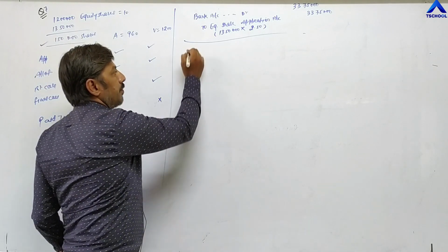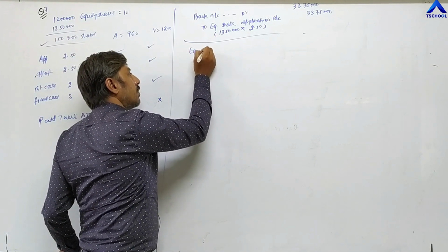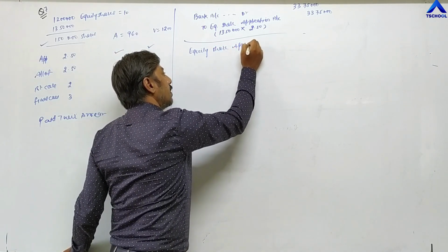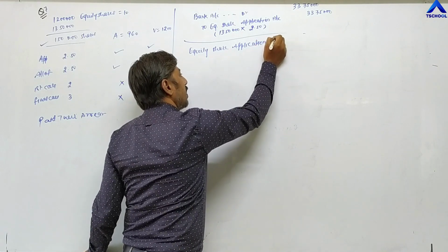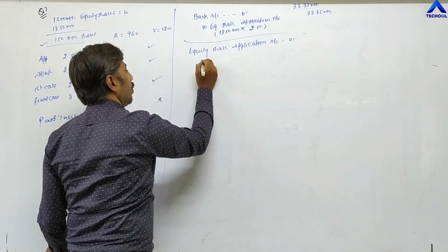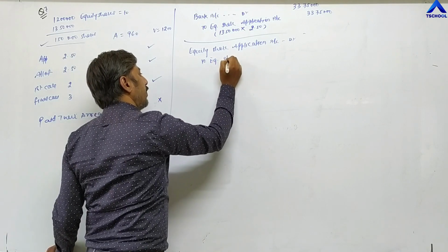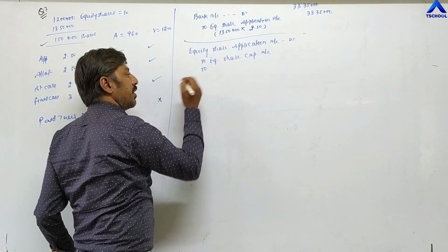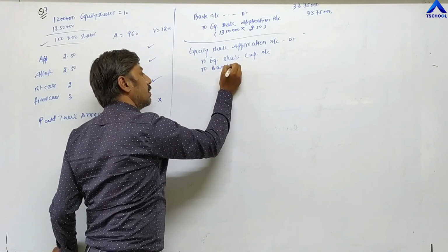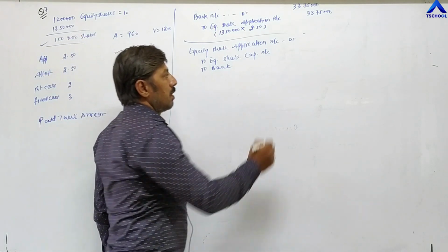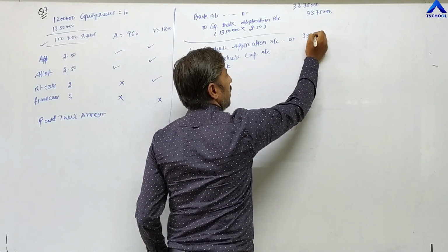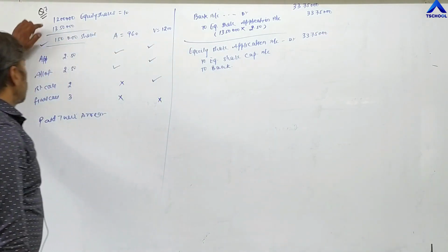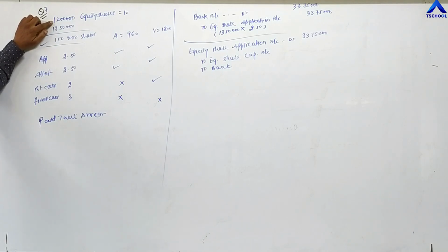Now second entry. Equity share application account debit to equity share capital account, and for excess application to bank. Total here you have to write 33,75,000 rupees. In capital account, company has to allot maximum 12 lakh shares.